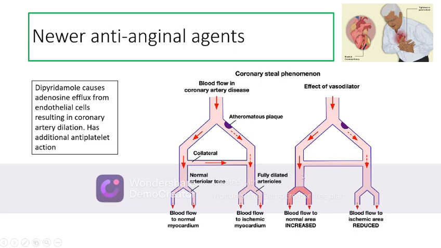myocardium towards the non-ischemic region of the myocardium that causes a further compromise in the blood supply towards the ischemic area of the myocardium. This is what is called coronary steal phenomenon and reverse Robin Hood phenomenon that further reduces blood flow towards the ischemic myocardium, and therefore dipyridamole is not used as an anti-anginal agent anymore.